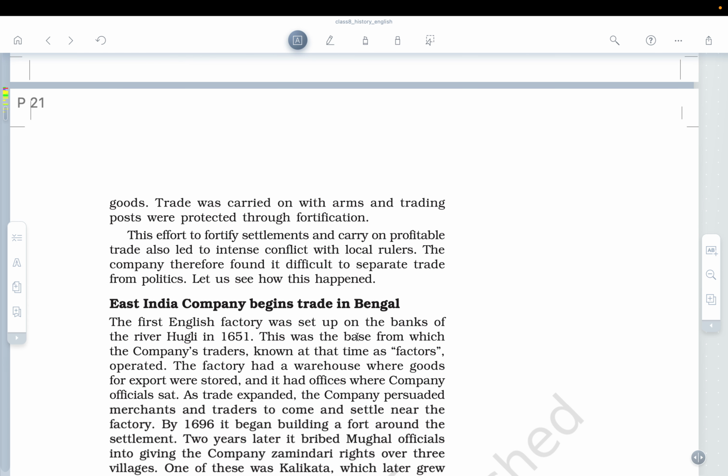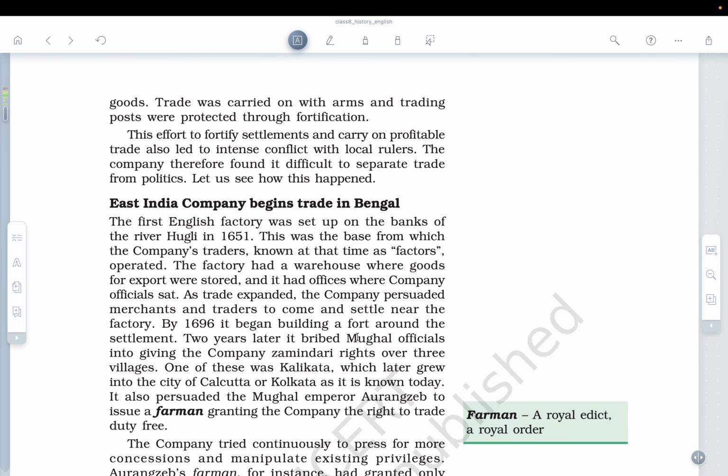So the East India Company begins trade in Bengal. How did they start trade in Bengal? The first English factory was set up on the banks of the river Hooghly in 1651. This was a base from which the company's traders, known as the factors, operated.